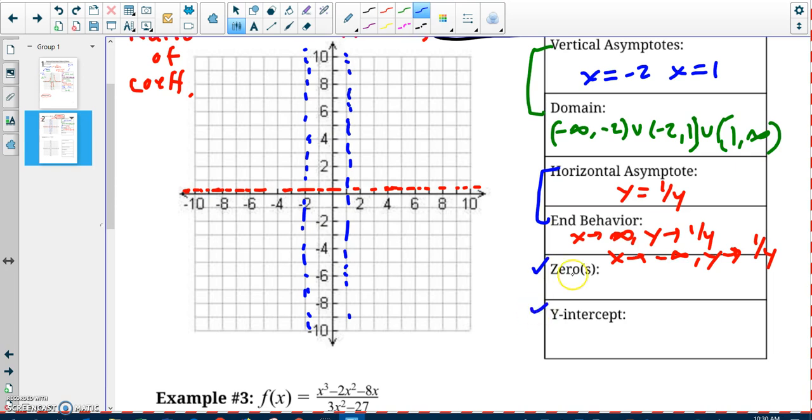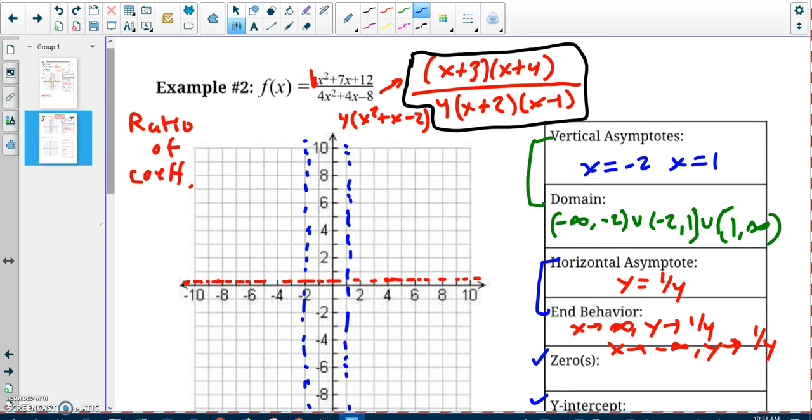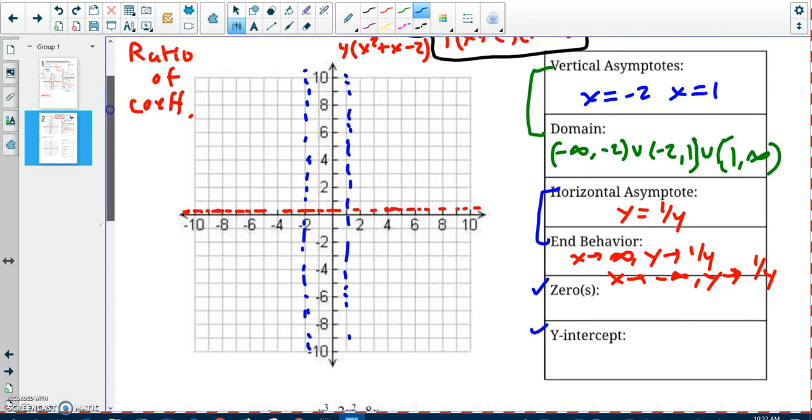X-intercept, y-intercept. Let's be a little careful here. For an x-intercept, I'm going to make y 0. So please be careful here. If you have a fraction equal to 0, that means the numerator is 0. So look at my fraction. If the numerator is 0, that's going to happen at -3 and -4.